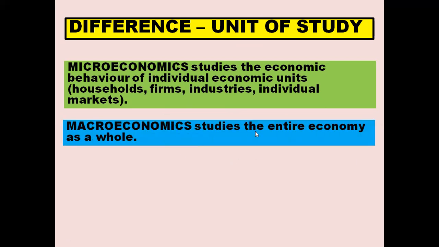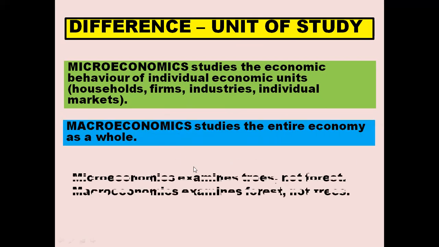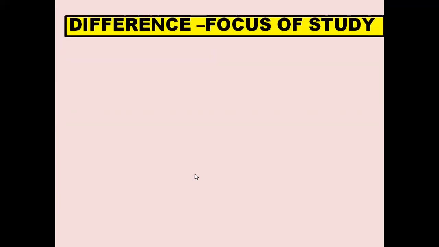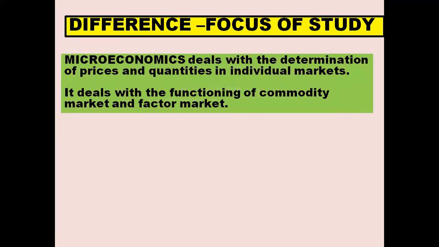And macroeconomics studies the entire economy as a whole. In simple words, we can say microeconomics examines trees, but not forest. And macroeconomics examines forest, not trees. So this difference is very clear. Now we come to focus of study. The focus of study in microeconomics is price and quantity.